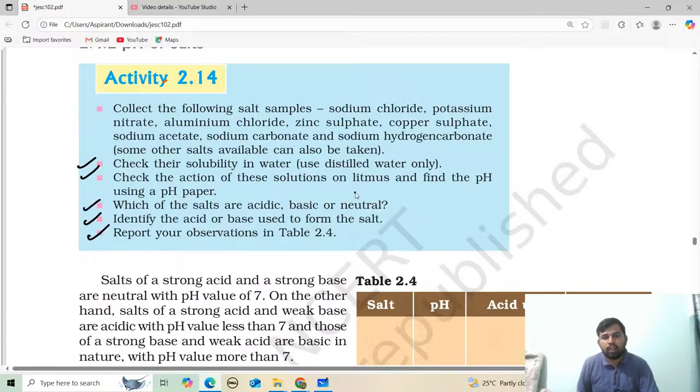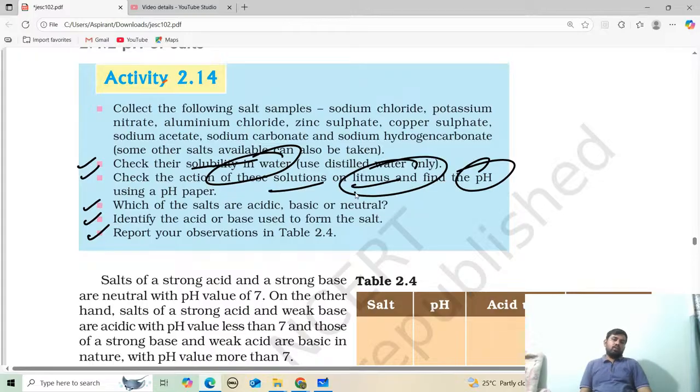Check the solubility. There may be a question about solubility, which is the least soluble salt and which is a highly soluble salt. Action of these solutions on litmus: you may be asked the color of the pH paper dipped in solutions of different salts, and which is acidic and basic. Again, the same question about pH. So identify acids and bases. Why is pH depending upon these acids and bases? The answer is definitely yes.